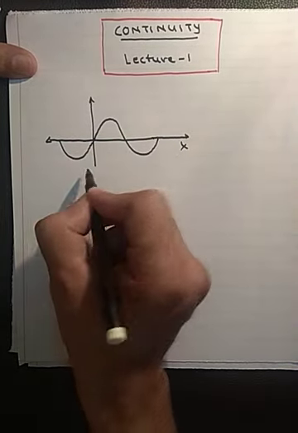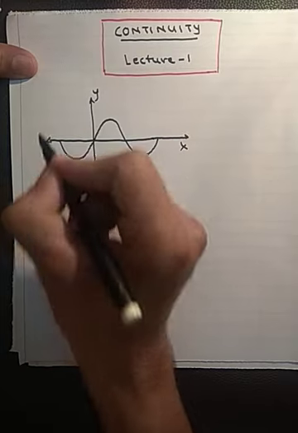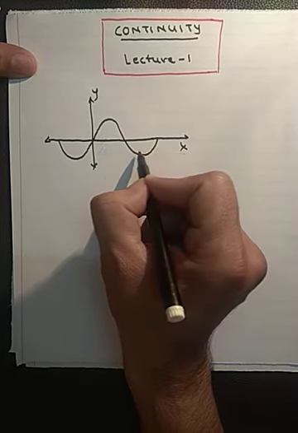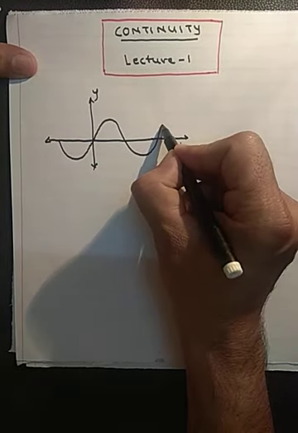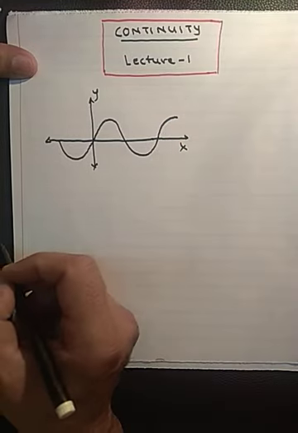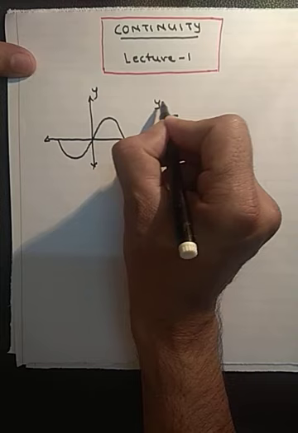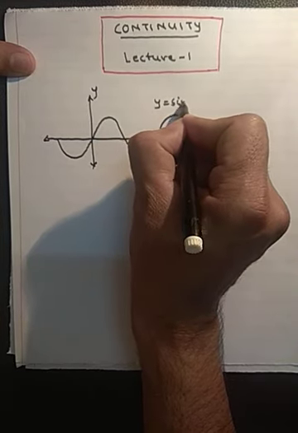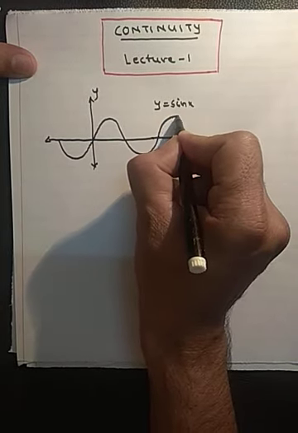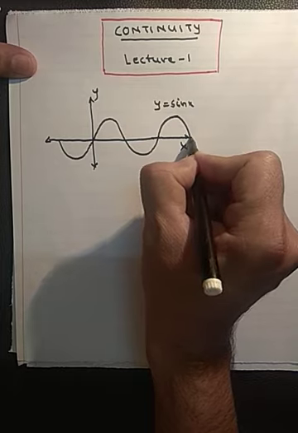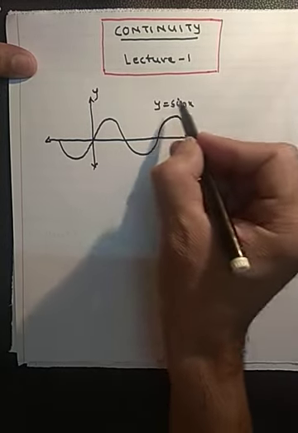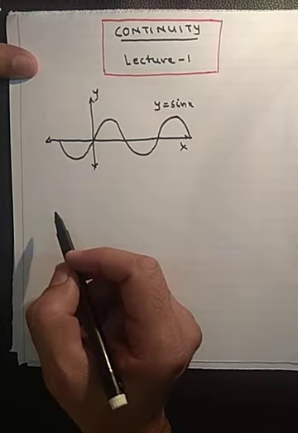Okay, x-axis, y-axis, this is the graph of sin x, and so on. You can draw the graph of sin x without lifting the pen. So this is a continuous function.